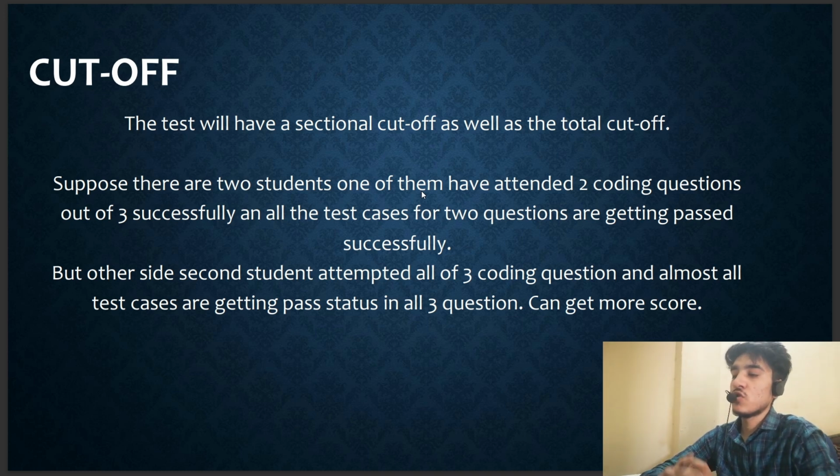Suppose there are 2 students. One of them has attempted 2 coding questions successfully, and all test cases of these 2 questions are passing. On the other side, the second student attempted all 3 coding questions, and almost all test cases are passing in all 3 questions. So the second student can get a higher score, and there is a greater chance that the second student will be shortlisted for the next round.